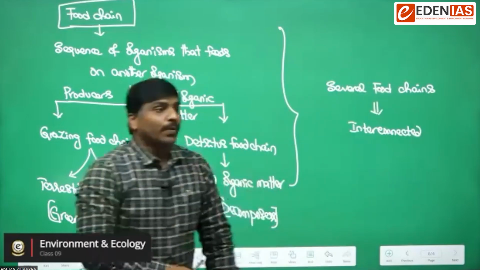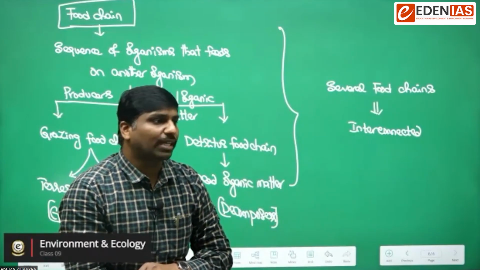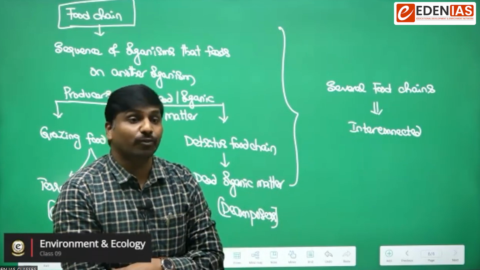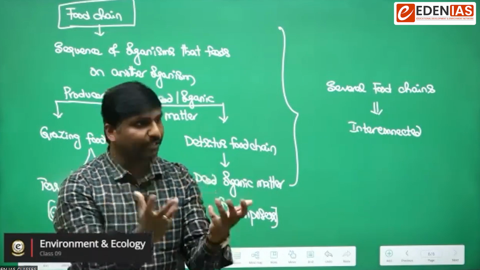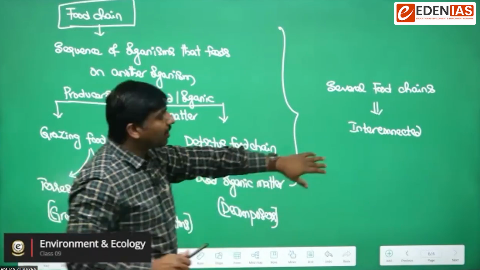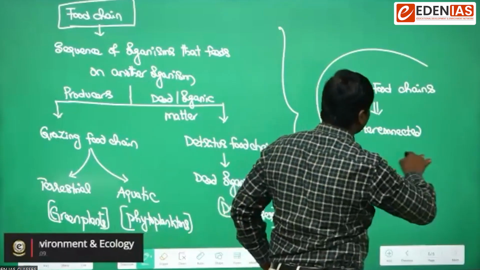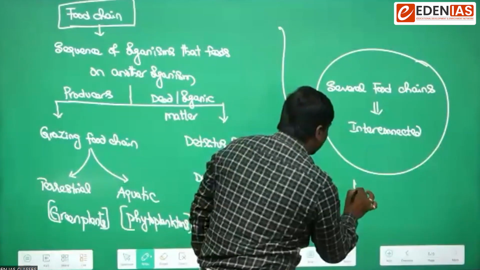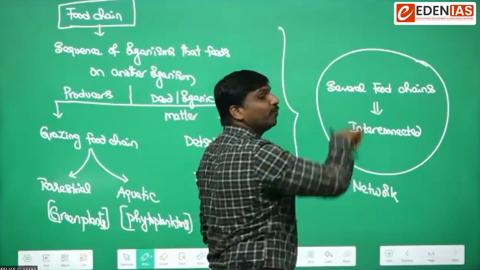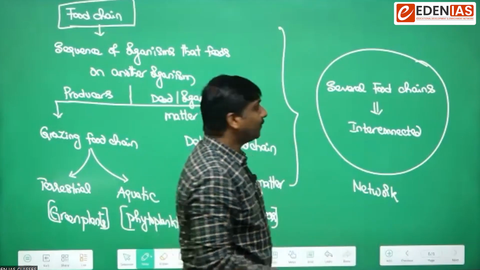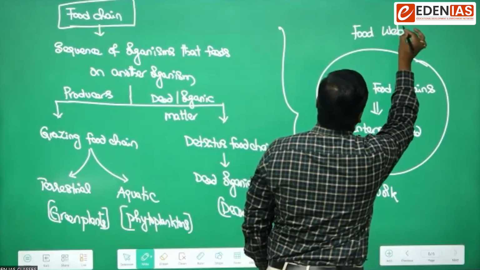At the next level, we will have something called a food web. So what do you mean by food web? The word web itself indicates that there is a network. A network of several interconnected food chains is nothing but a food web. You can remember it likewise.